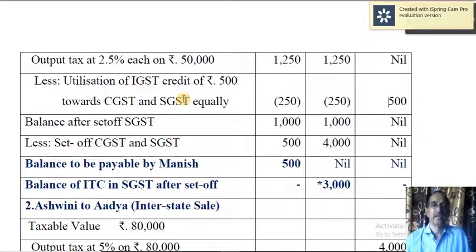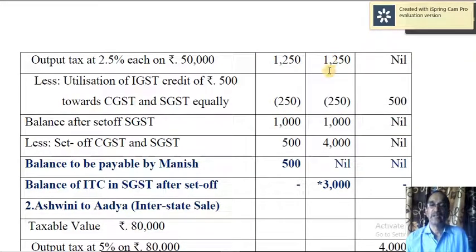So here we have used this 500 IGST input tax credit towards CGST and SGST equally. So 500 divided by 2, so 250, and here 250. So this 500 is exhausted. Okay, balance here is 1250 minus 250, 1000.